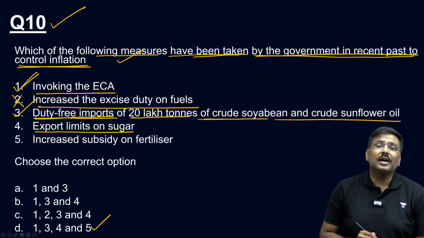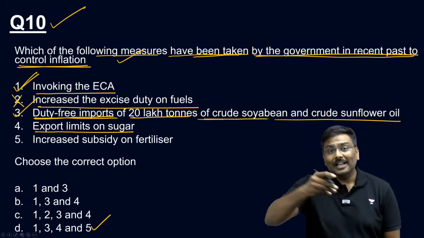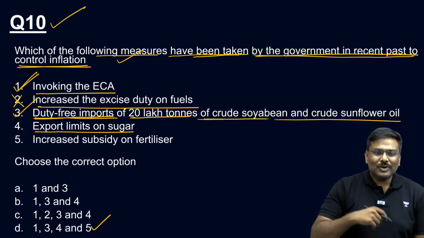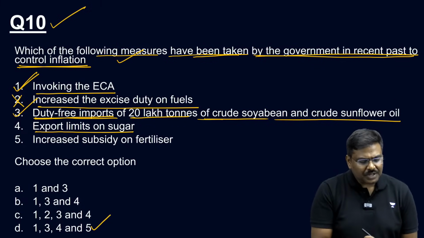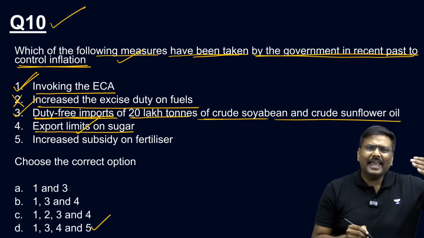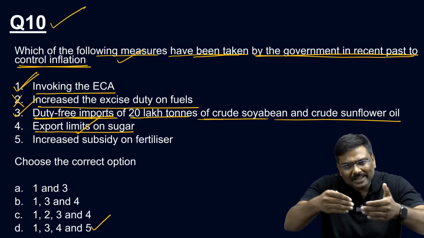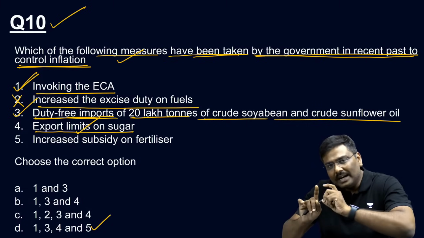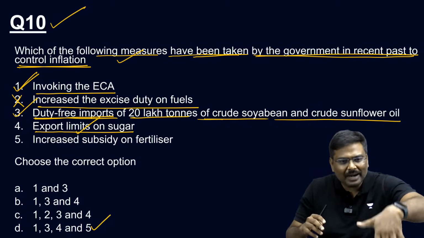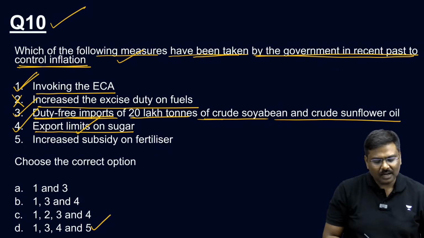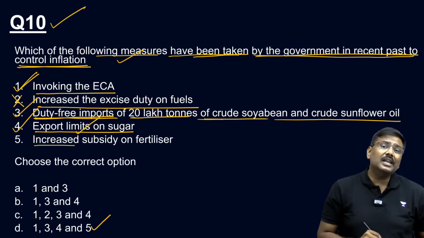Export limits on sugar, wheat, onion very recently, so I hope you understand. Export restrictions are imposed, let's say export bans and quotas are imposed. Supply in the domestic market will increase, and if the supply increases, automatically market price will come down. Fourth one is correct. Increase the subsidy on fertilizer.